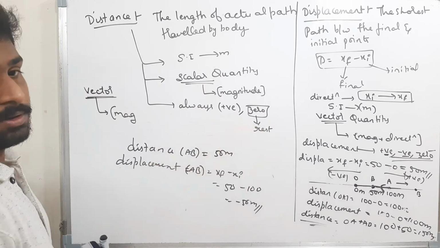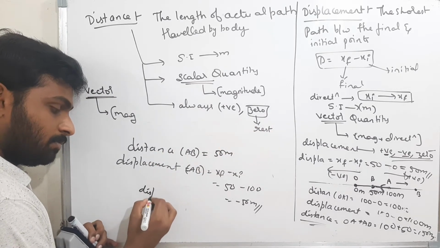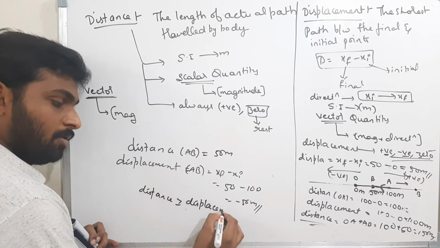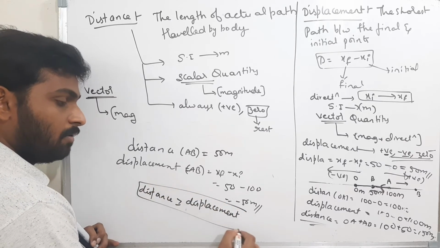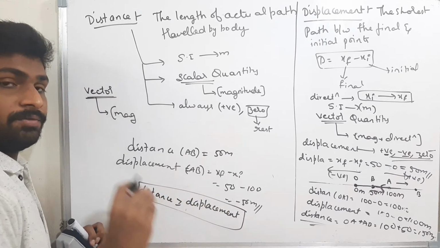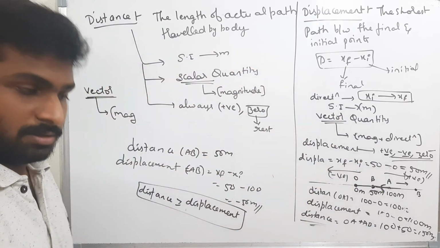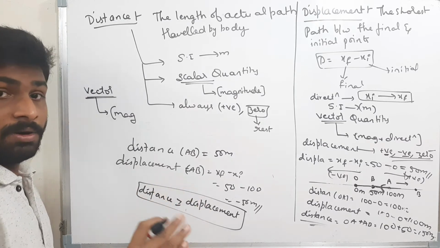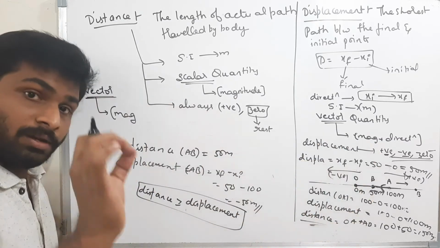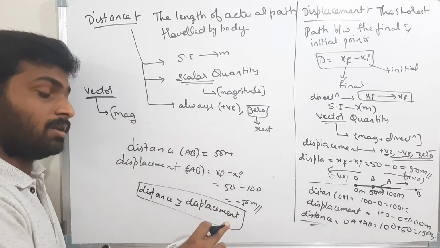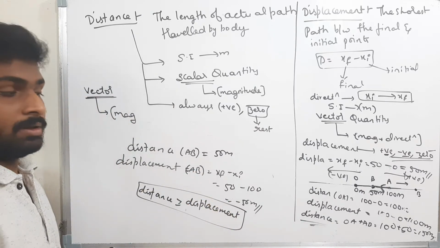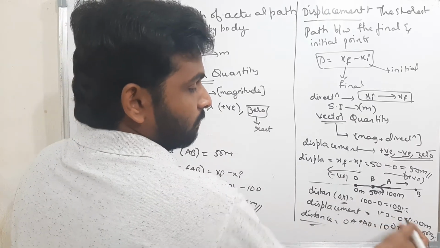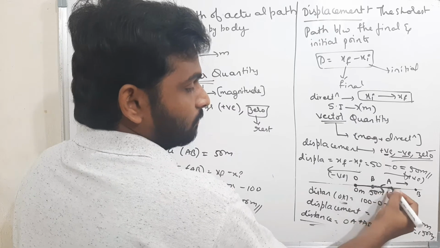What are the distance and displacement? Always, distance is greater than or equal to displacement. If the body is moving in a straight line, without any change of direction, then the distance is equal to displacement. But if the body is moving in curved paths, then distance is always greater than displacement. Now take the example here. What is the distance OA? 100. What is the displacement? 100, because from O to A the body moved in a straight line.